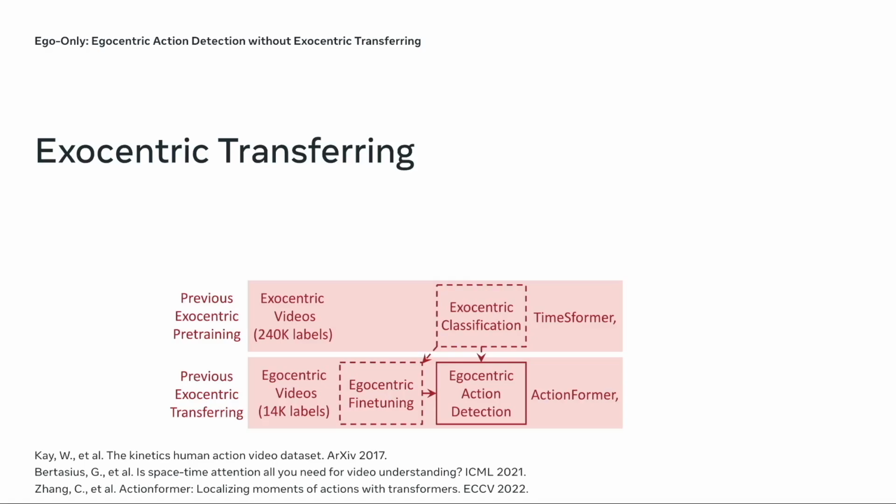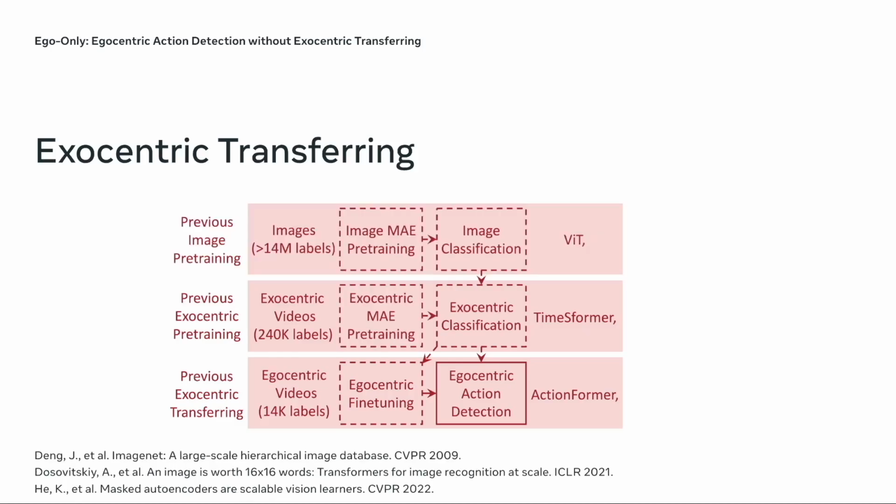An example could be a transformer pre-trained on Kinetics 400. Then, this pre-trained model is fine-tuned on egocentric videos with much fewer temporal segments of actions. Finally, features are extracted from this fine-tuned model to power the last stage of egocentric action detector, such as an action former. There are also attempts to pre-train even more on large-scale image datasets, or adopt masked autoencoders to pre-train